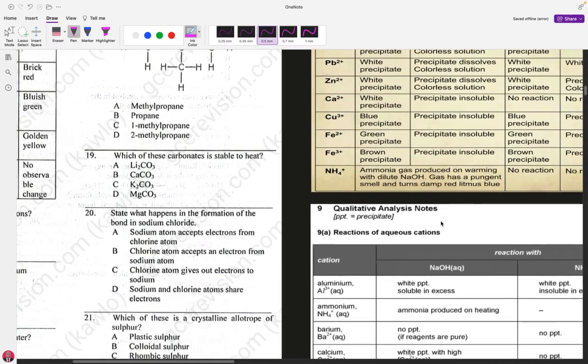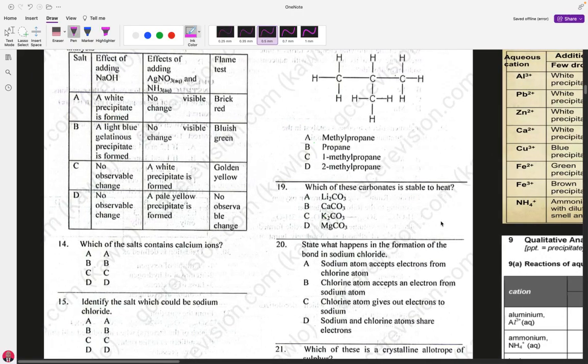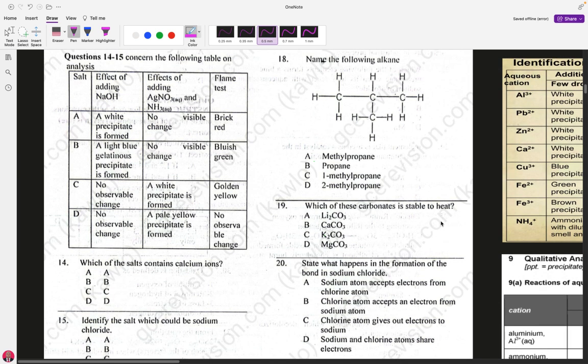For example, we are starting with question number 14. Question number 14 says, which of the salts contain calcium ion? You're supposed to know what is a calcium ion. It's a cation, Ca2+. It has a charge of 2 plus.